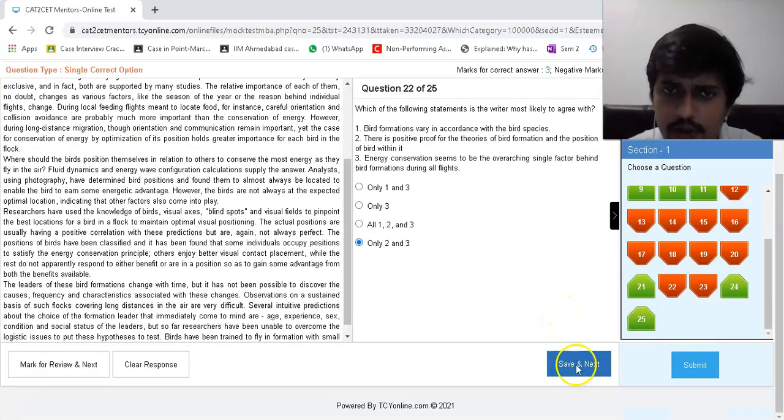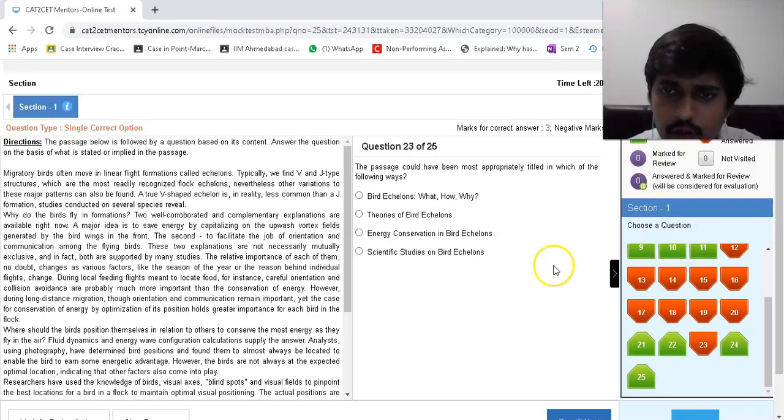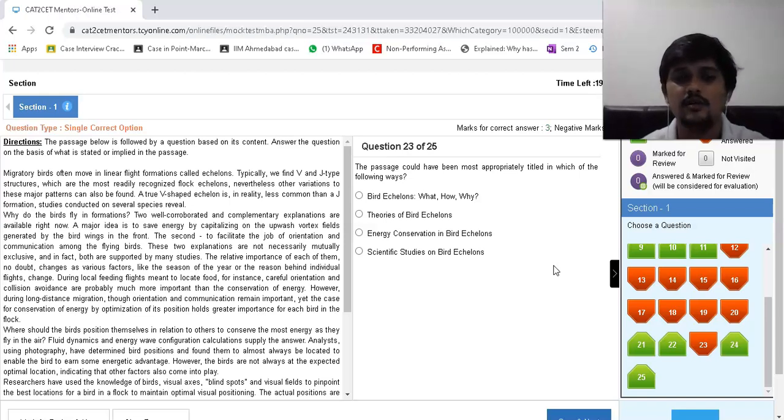Item 22. The passage could have been most appropriately titled in which of the following bird echelons? What, how, why? Theories of bird echelons, energy conservation in bird echelons, scientific studies in bird echelons. Okay, theories of bird echelon, that is not it. These are not theories, right? Energy conservation is just a part of the passage. That's why that goes away. Scientific studies on bird echelons.